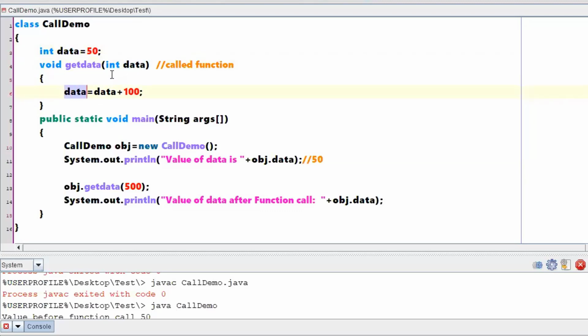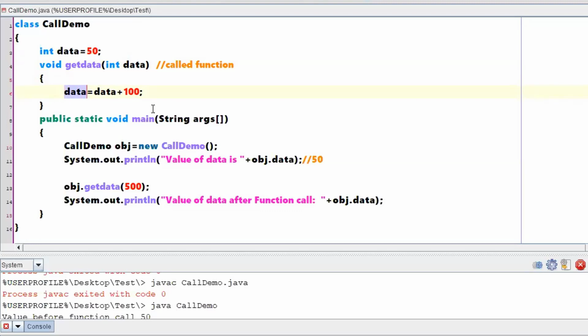Confusion, right? Within this particular scope, if you are not specifying anything explicitly, it will consider it as the local variable data, right? Without specifying anything, if you are just writing data within this scope, it will consider it as the local variable data.